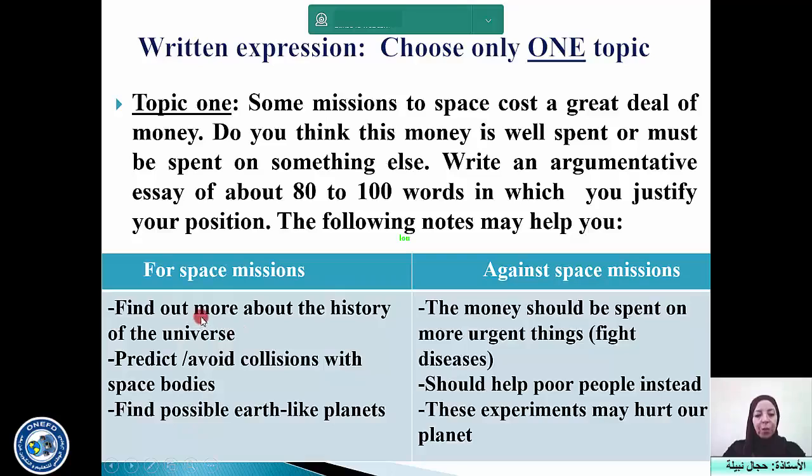Okay? So don't forget to use the techniques we have suggested to you in the previous lesson. So you need to write developers and details for every developer and finish your paragraph with a terminator. That can be an opinion or that can be a restatement of the topic sentence that is your introduction. Okay?